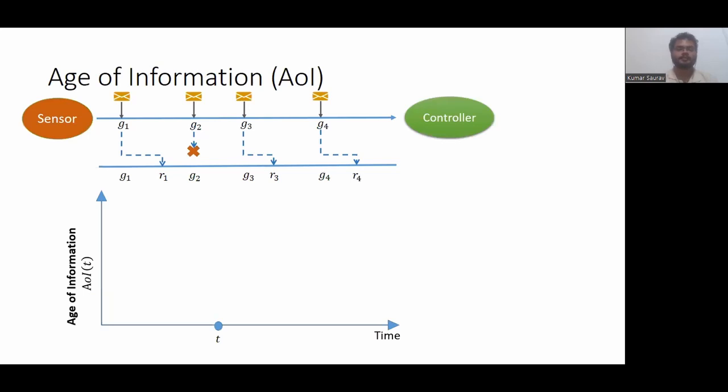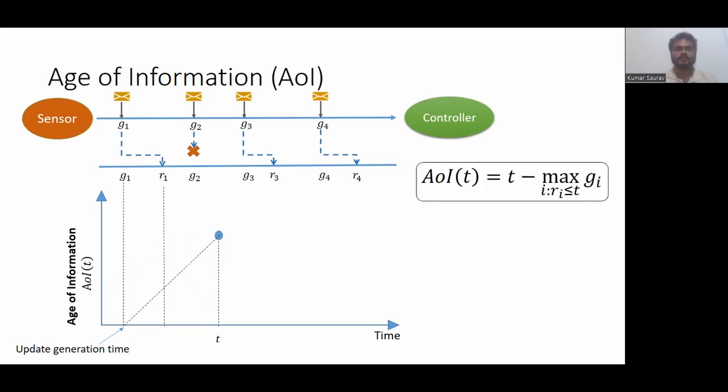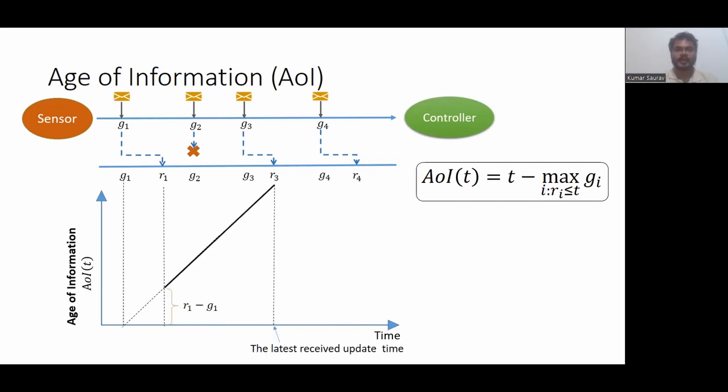At any time t, look at the latest received update, look at its generation time. The difference between the current time and the generation time of the latest received update is called the age of information at time t. As we can see, this age of information increases linearly with time, except at time instances when a new update is received at the controller. At this time instant, the age of information decreases to a value which depends on the generation time of the received update.